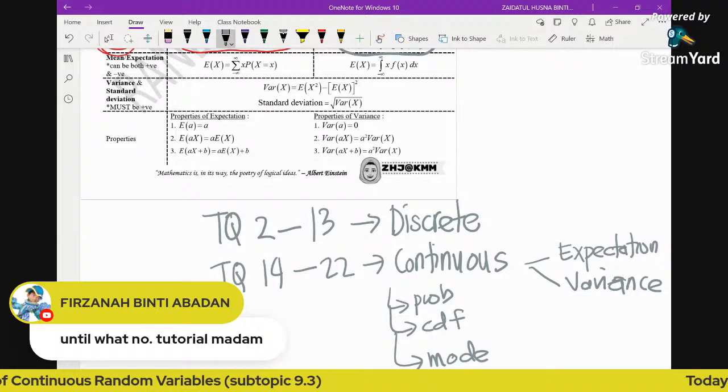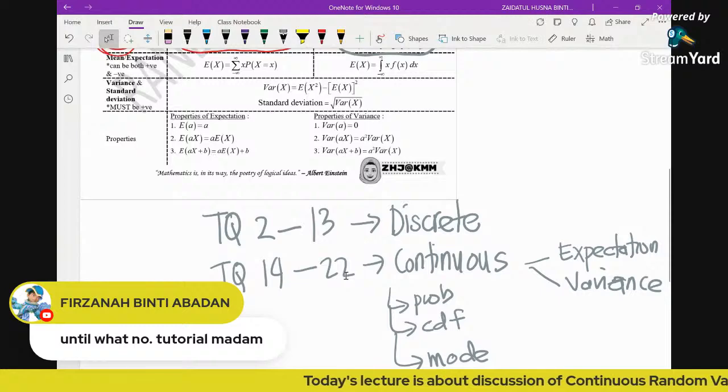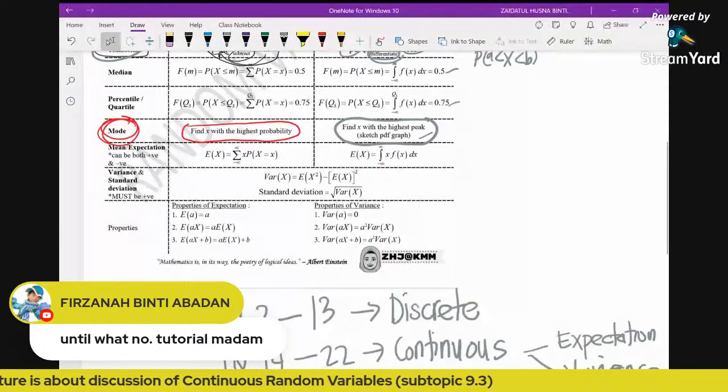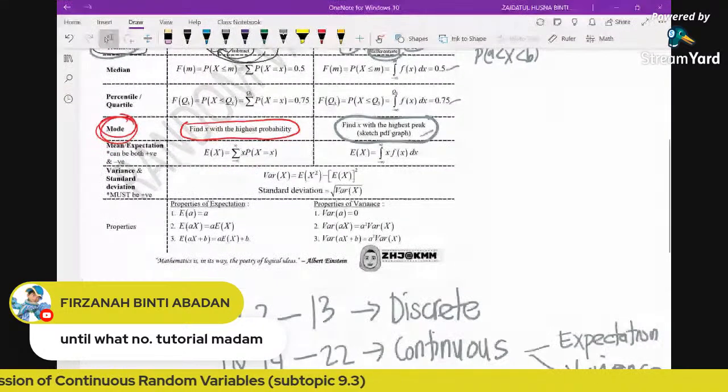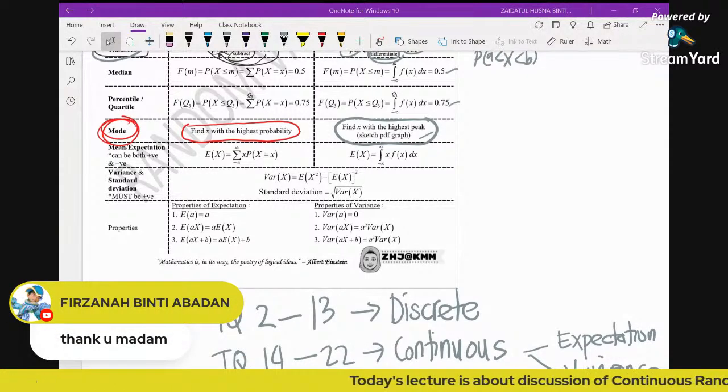Okay, so I assume that this 1 hour is enough for us to discuss this continuous random variable. I hope you can try to recall and do some of the problems so that you can see the application of the concepts that we had discussed just now. Okay, no problem, Frizana.